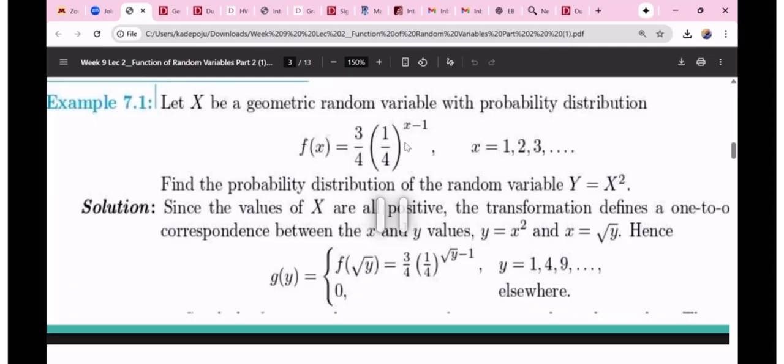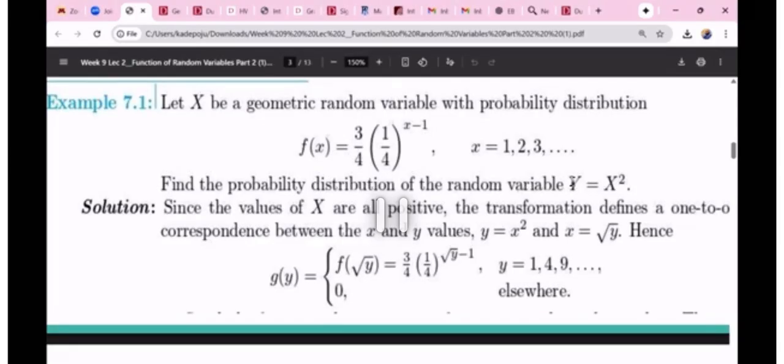Now, if I know f of x, the probability distribution of X, to be this, and I define a new variable Y equal to X squared, we want to figure out the distribution of Y. We know the distribution of X, but Y is a function of X, where Y is equal to X squared.